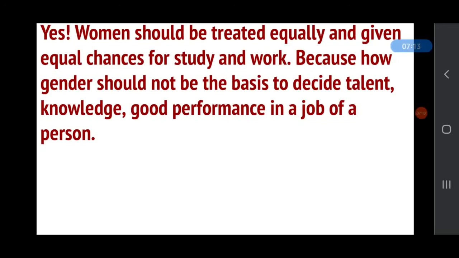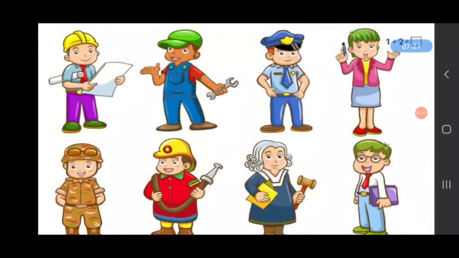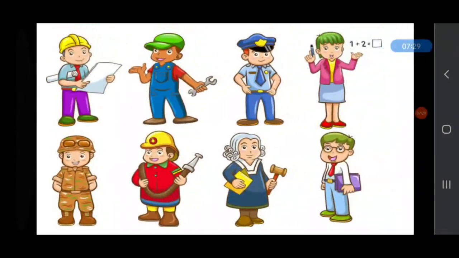And now you need to do an activity. Here some people are, you can see, you need to identify the job. You can see their uniform and identify the jobs. Okay, I'm zooming it. Please answer. You can answer to the people around you. And if no one is there, you can answer by yourself also. Identify the jobs. Watch the video carefully.